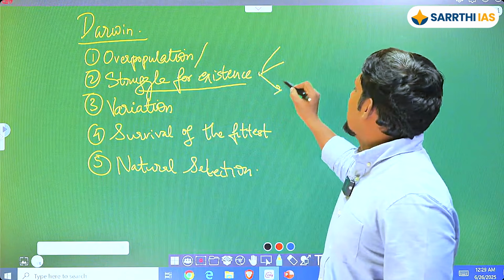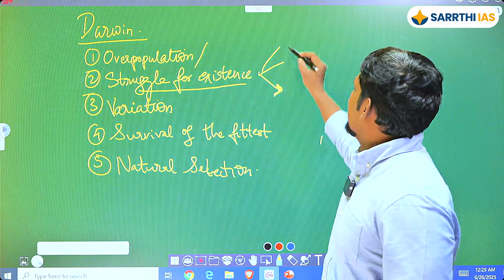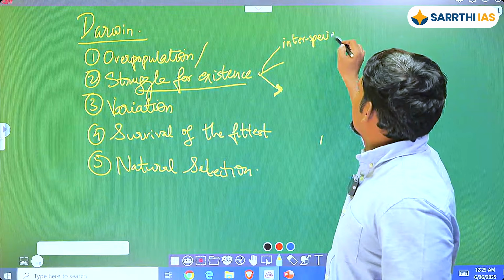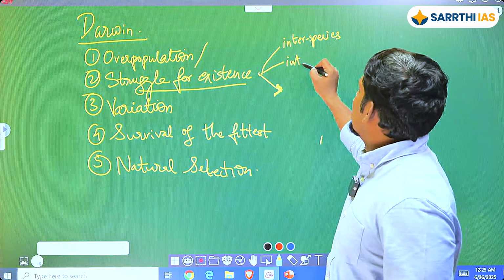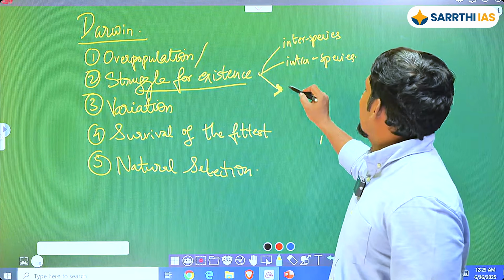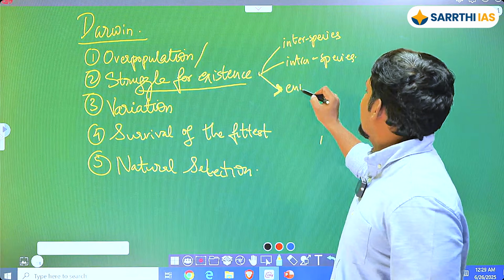Don't worry about it. But just because I'm explaining this, I'm telling you there is interspecies struggle, intraspecies struggle, and there is struggle against the environment.